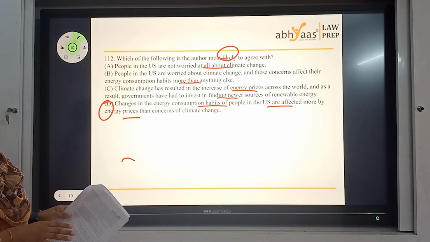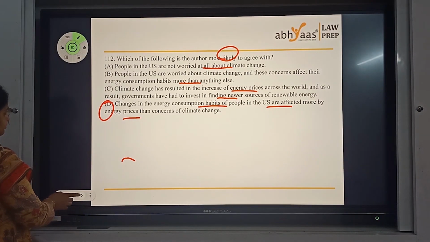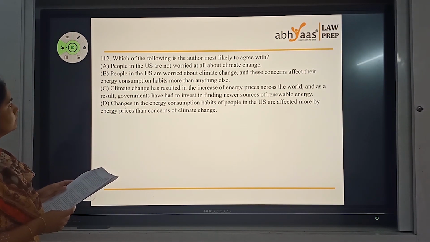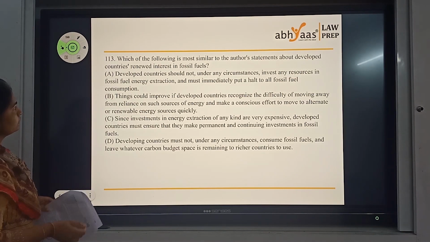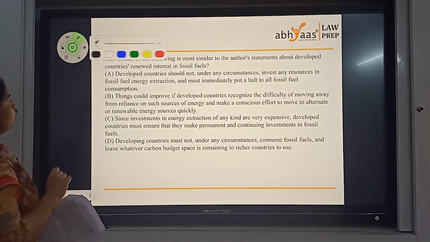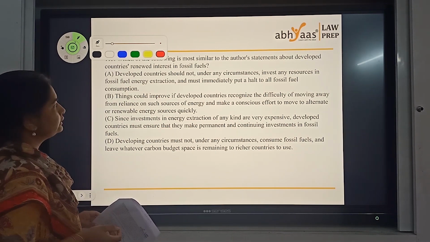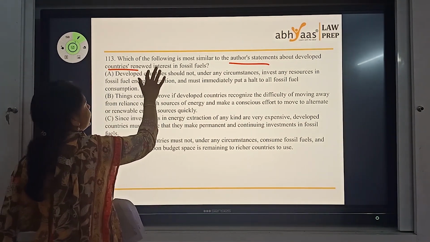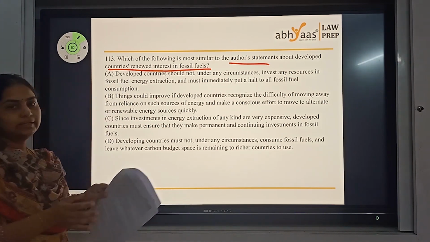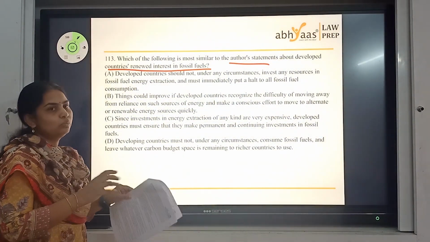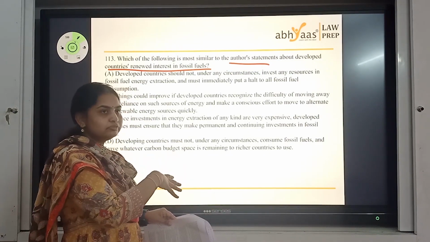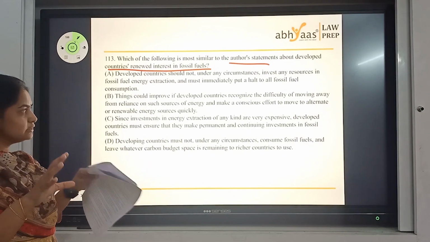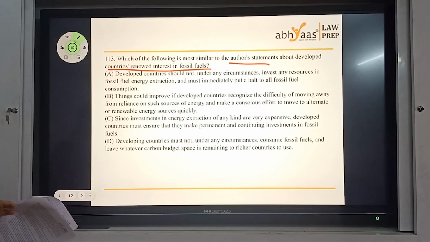A simple language question, an easy to read paragraph can definitely be the right answer. Let's look at the next question. Which of the following is most similar to the author's statements about developed countries' renewable energy and fossil fuels? What did we have about fossil fuels there? One thing we had is the US climate bill. They want to focus on renewable energy. At the same time, they want to give a brilliant part of it to fossil. So these are two points that we have. Let's look at the options and decide what's our answer.